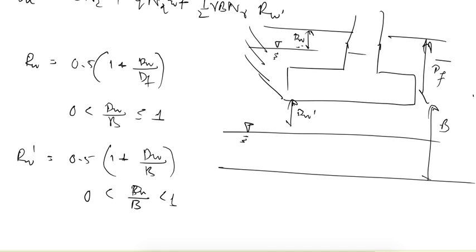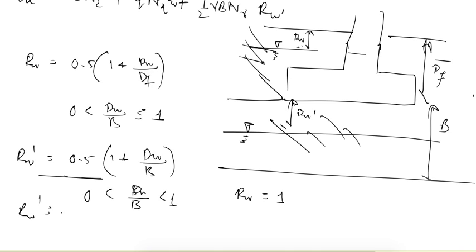So if the water table is in this zone, RW dash is found using this equation and RW is equal to 1. And if it is here, both equations can be used. RW dash is simply equal to 0.5 if the water table is in this zone, and RW we can find from here.